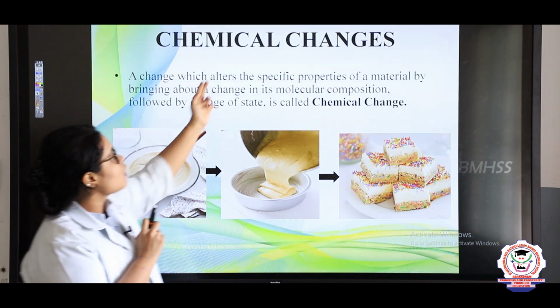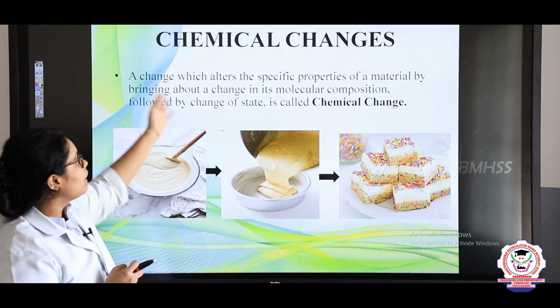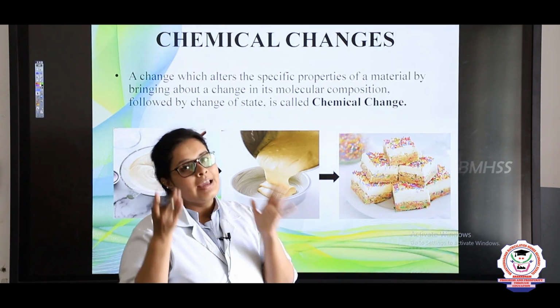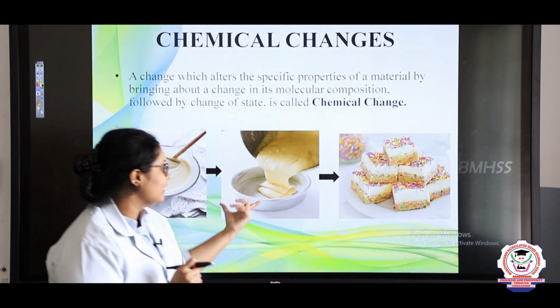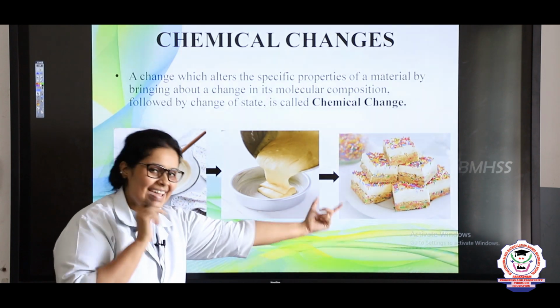So a change which alters a specific property of a material, by which its molecular composition changes, is called a chemical change. So here I have taken the example which all of you love. What is that? That is cake, right?